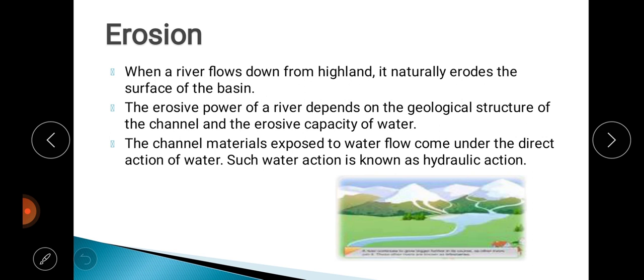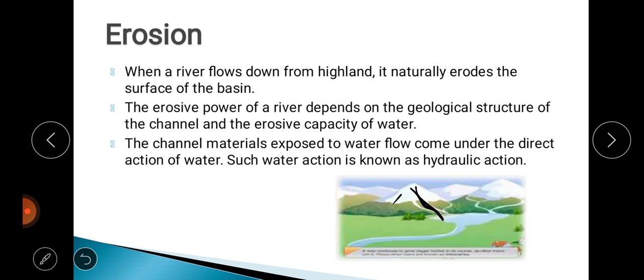when the river, because of high velocity or speed, breaks the earth surface or the basin. Now the river mainly originates from a high mountainous area or highland, the peaks of snow covered mountains. So when the river flows from the mountains downwards, the speed or velocity of the river remains very high. Because of that, the river goes on breaking the earth surface or the channel, the basin area. That is mainly the erosion of the river.